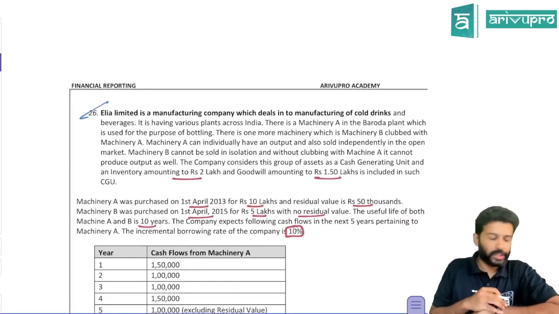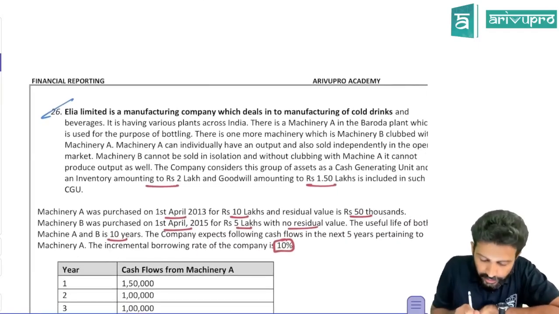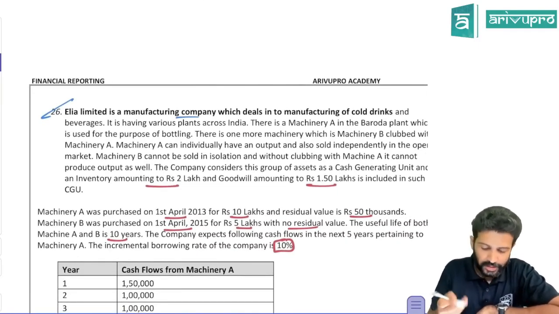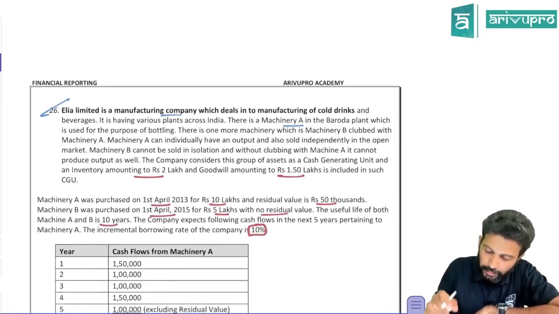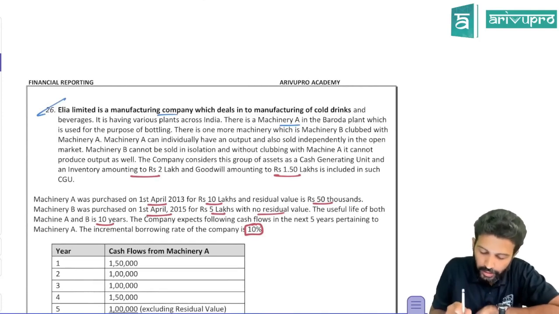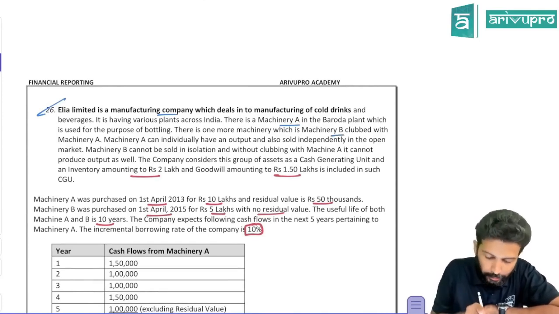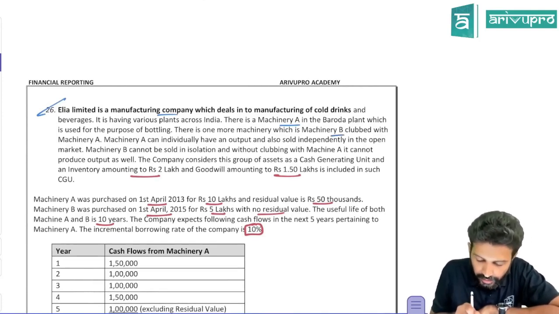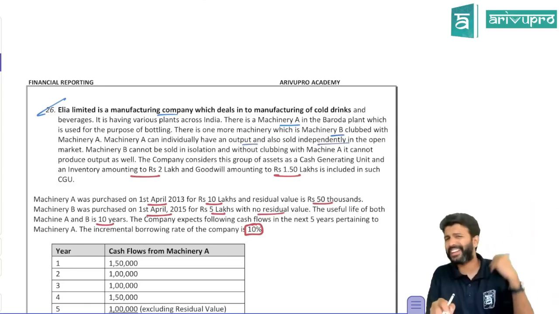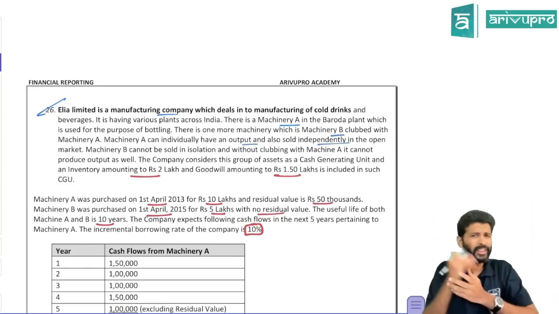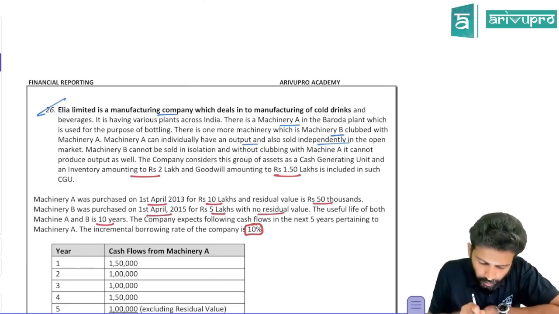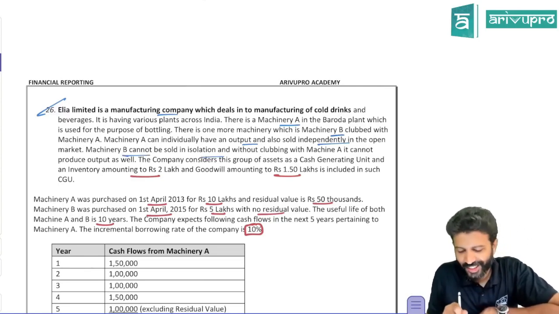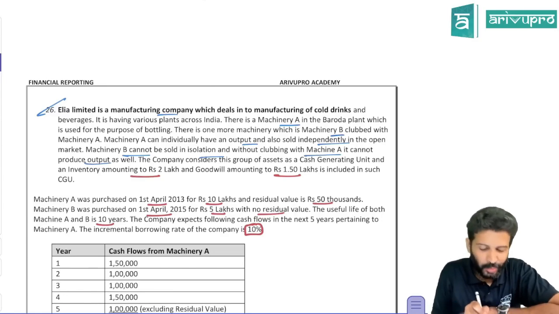All right, next question number 26. India Limited is a manufacturing company that deals in manufacturing cold drinks. There is machinery A in the Baroda plant, which is used for the purpose of bottling. There is one more machinery, machinery B, clubbed with machinery A. A can individually have an output and can also be sold independently. That means A can generate independent cash flows, so you can do an individual asset impairment check. However, machinery B cannot be sold in isolation, and without clubbing with machinery A, it cannot produce output either.